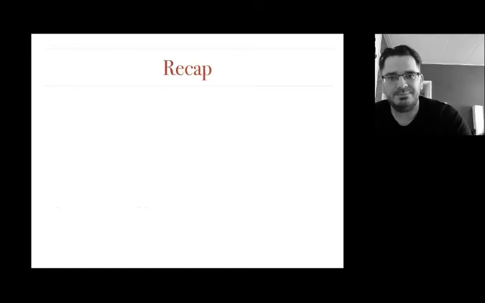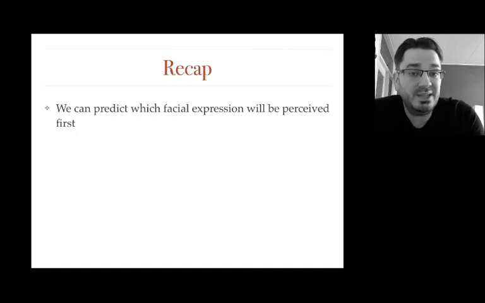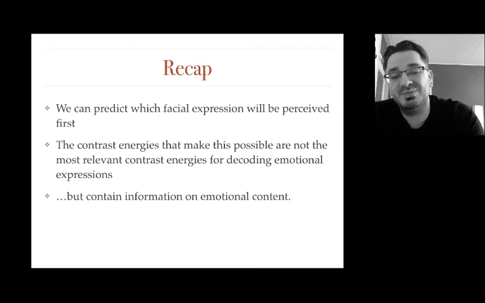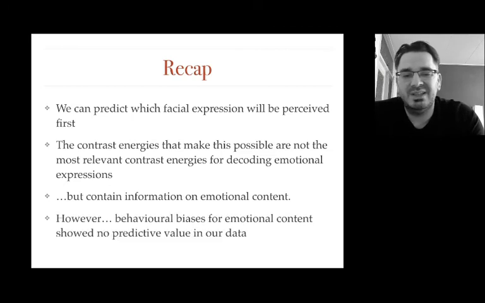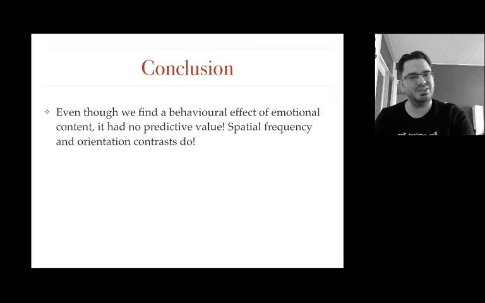So to recap, we find that we can predict which facial expression will be perceived first. The contrast energies that make this possible are not the most relevant contrast energies for decoding emotional expressions. However, they do contain some emotional content. Still, behavioral biases for emotional content show no predictive value in our data set. So, even though we find a behavioral effect of emotional content, it has no predictive value. The spatial frequencies and the orientation contrast do.